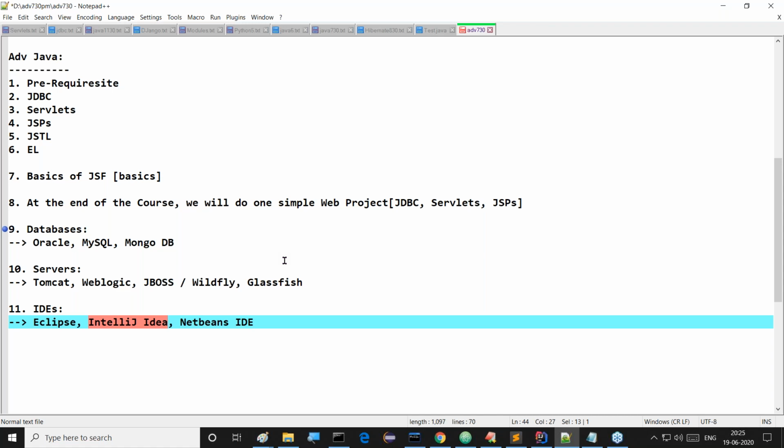Definitely. Right, sir. What about serialization and deserialization? Serialization and deserialization is a core Java topic, sir. In core Java, we used to cover the serialization and deserialization content. Not here, not in advanced Java, guys. Right, sir. Yeah, definitely, sir.